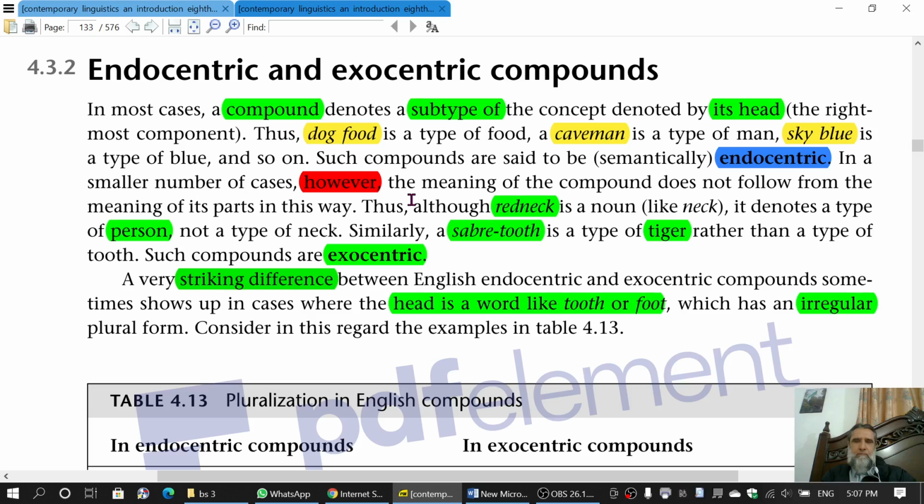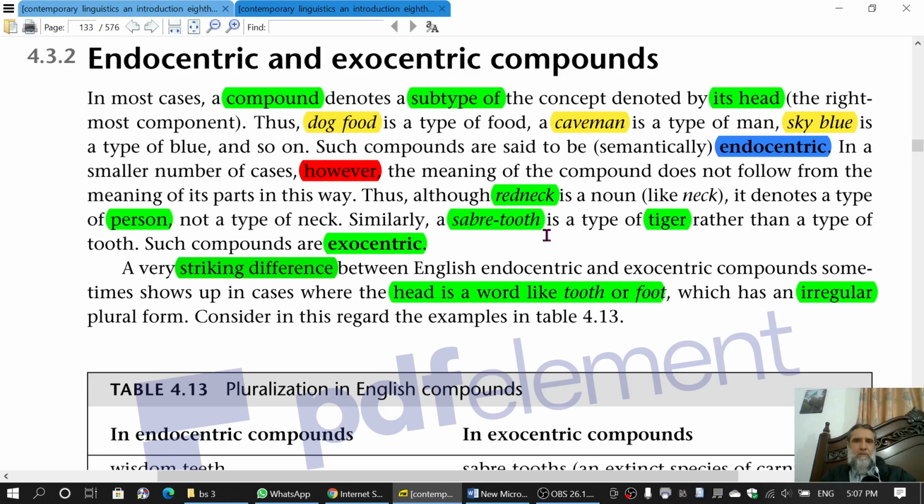For example, when we say red neck, it doesn't refer to a neck which is red, it refers to the man who has got a red neck. So the meaning of the head neck is not there in the word red neck, because red neck means the man who has the red neck, not the neck which is red. So it refers to the person. The meaning is not there in the compound. It is therefore an exocentric compound.